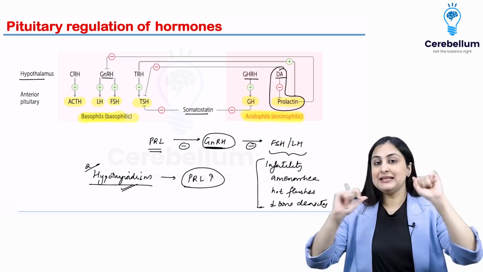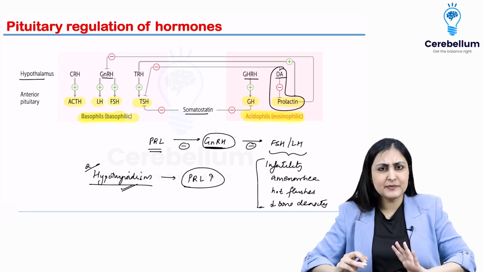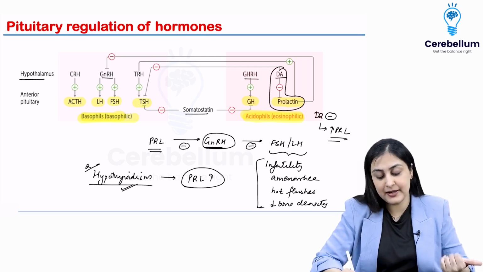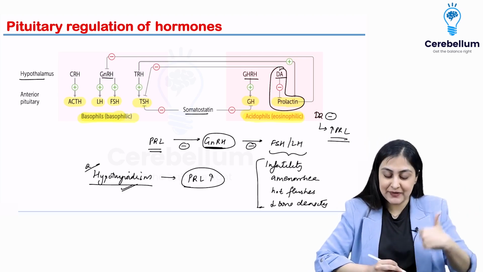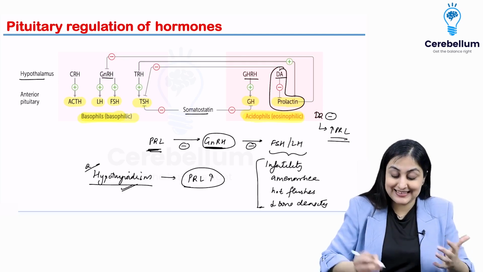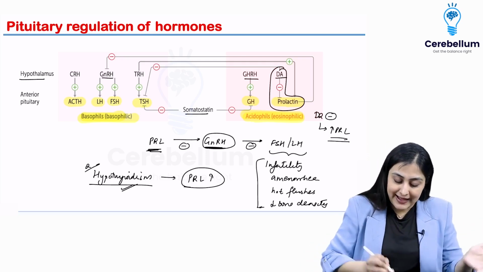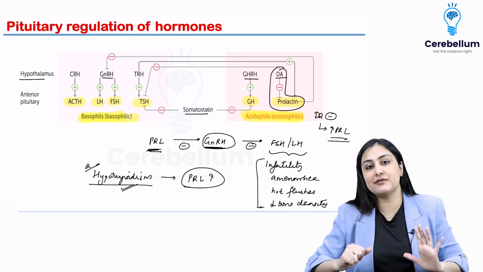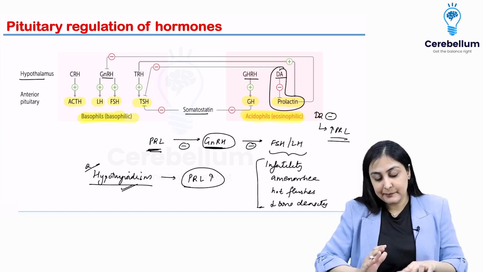So three things I want to highlight as far as prolactin is concerned. One is dopamine inhibits prolactin. So can I say that dopa blockers, D2 blockers, are also going to cause hyperprolactinemia? Yes, dushman ka dushman is dost is how we can remember this. Then you want to remember prolactin inhibits GnRH, so it reduces FSH and LH. Hypothyroidism can also increase prolactin. So these three takeaways are from this control of hypothalamus and pituitary.